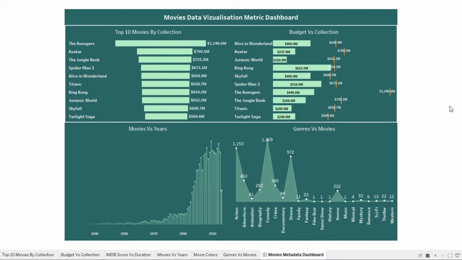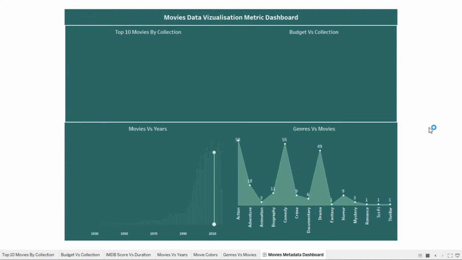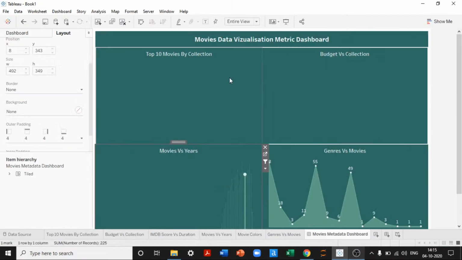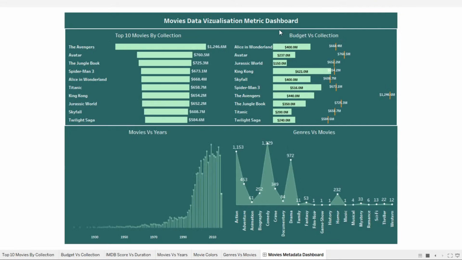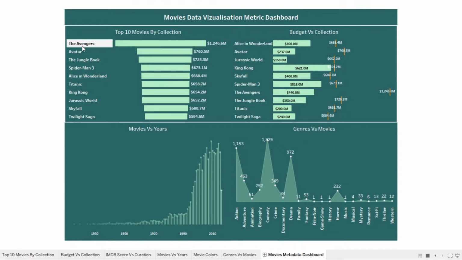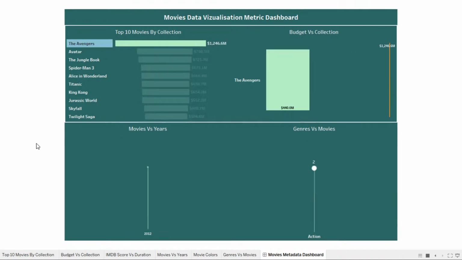But since we have created a user filter option, say for an example, I would like to see only a particular year, 2011. If I select 2011, the entire data will show only for 2011. Here none of the top 10 movies by collection and none of the movies that we have in the budget versus collection is from the year 2010. What if I would like to see in which year this information has come from? If I just select Avengers, then the entire data will talk only about Avengers.